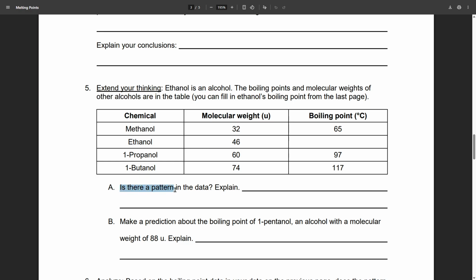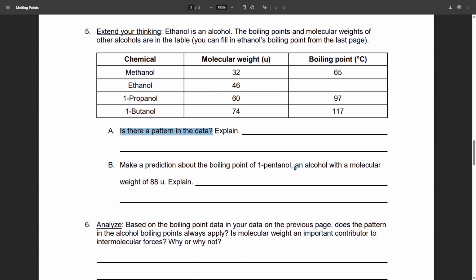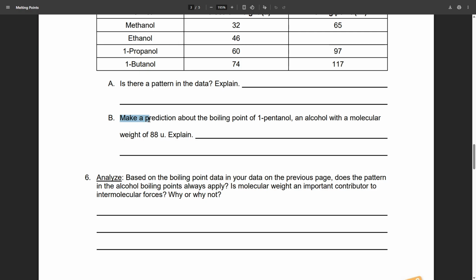Is there a pattern in the data? So you'll write yes or no and explain why you see a pattern or don't see a pattern. Good words to write are increase, decrease, or there's just too much variety in the numbers. Make a prediction about the boiling point of pentanol, an alcohol with the molecular weight of 88 u.